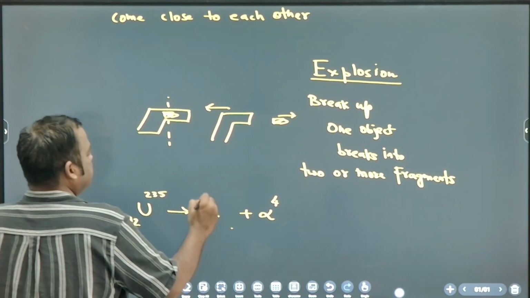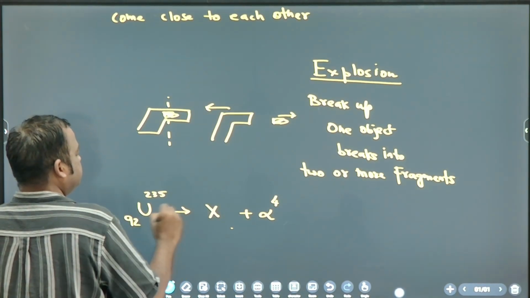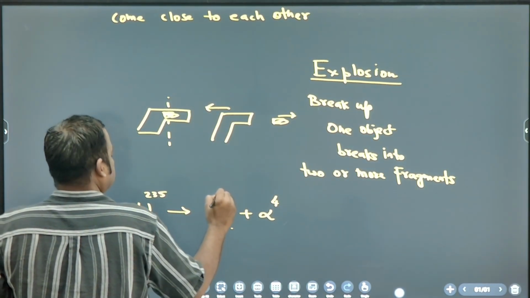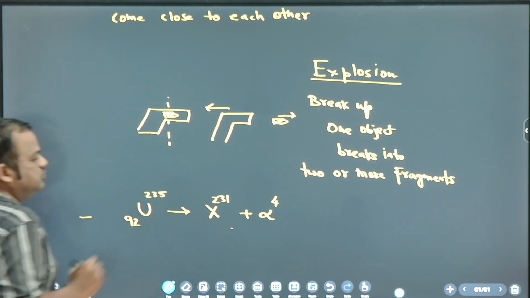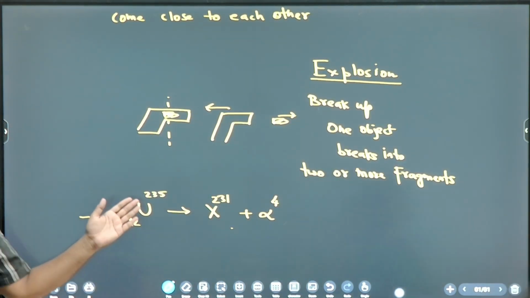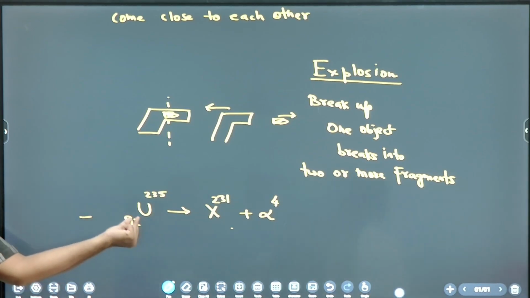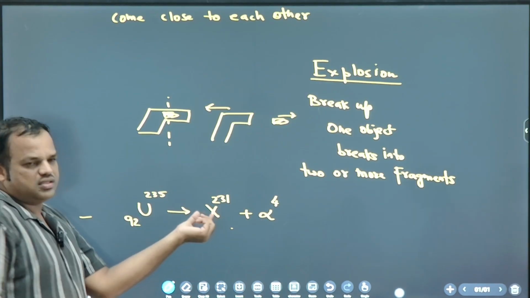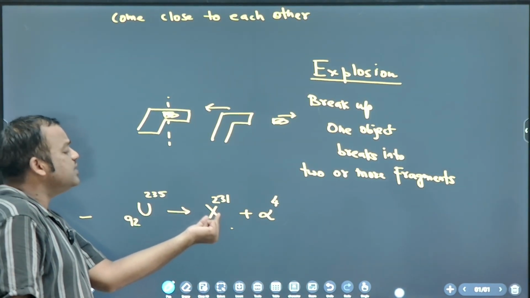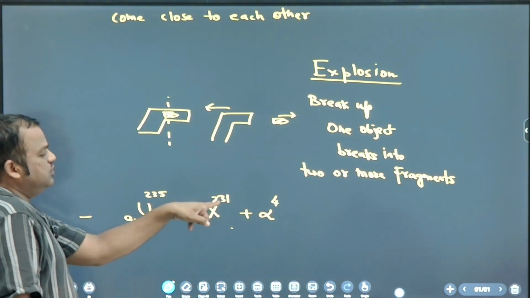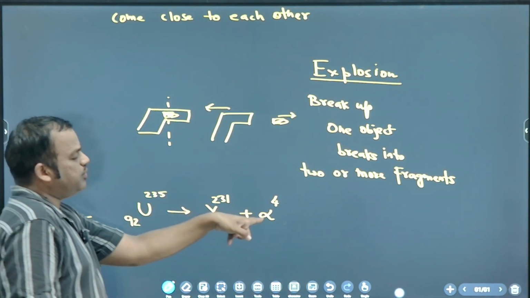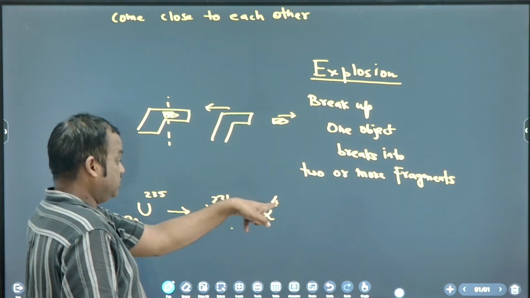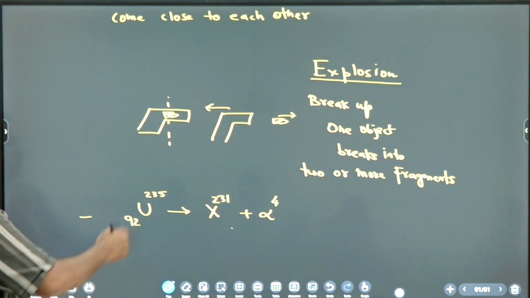So the mass number of X is 231. So uranium 235 is breaking into some other nucleus whose mass number is 231 and an alpha particle whose mass number is 4. Are you getting?